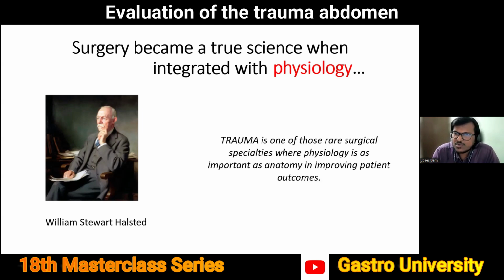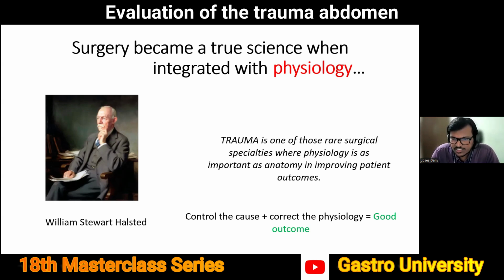And there is probably no other specialty where understanding the physiology is as important as in trauma care. And for patients who are injured in the first few hours, you can call it the golden hour, you can call it what you want. But in the first few hours, if you are able to control the cause, why the physiology is abnormal, simultaneously correcting the abnormality in the physiology, you are guaranteed to have a good outcome. Now, the question is, how do we correct this physiology?